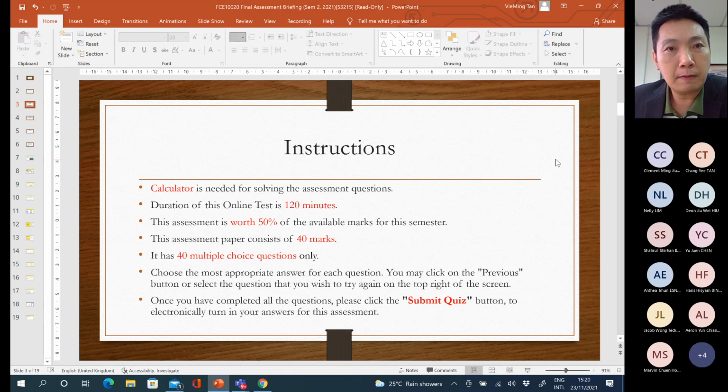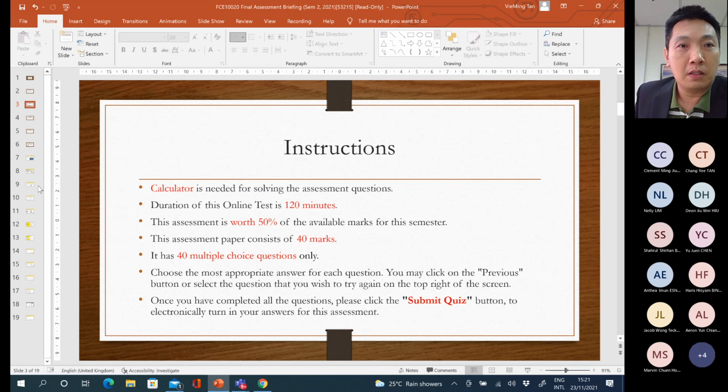Any other questions on the final assessment? The name of the assessment is called the online final assessment, with 50% weighting. Any other questions that you would like to ask? If you have any problems regarding this online assessment, you can still email me from time to time. Or you can communicate with me through Microsoft Teams, not WhatsApp.